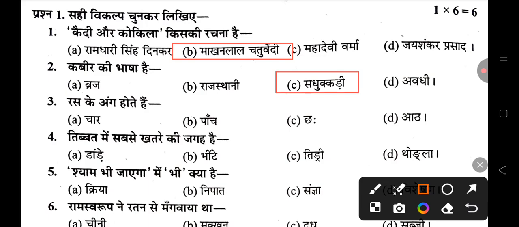How many parts does Rasa have? Rasa has 4 parts: Vibhav, Anubhav, Sanchari Bhav, and Sthayi Bhav. The most dangerous place in Tibet is Thade. So, all of you children have to remember Thade as the correct answer.